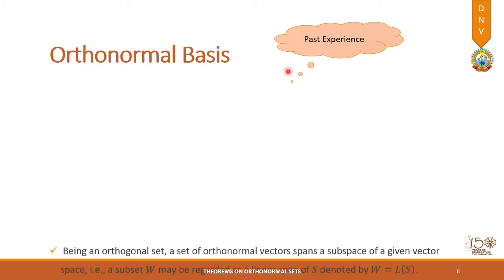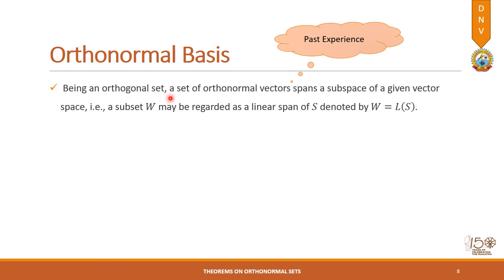Being an orthogonal set, a set of orthonormal vectors spans a subspace of a given vector space, that is, a subset W may be regarded as the linear span of this orthonormal set of vectors. So W is considered as LS.